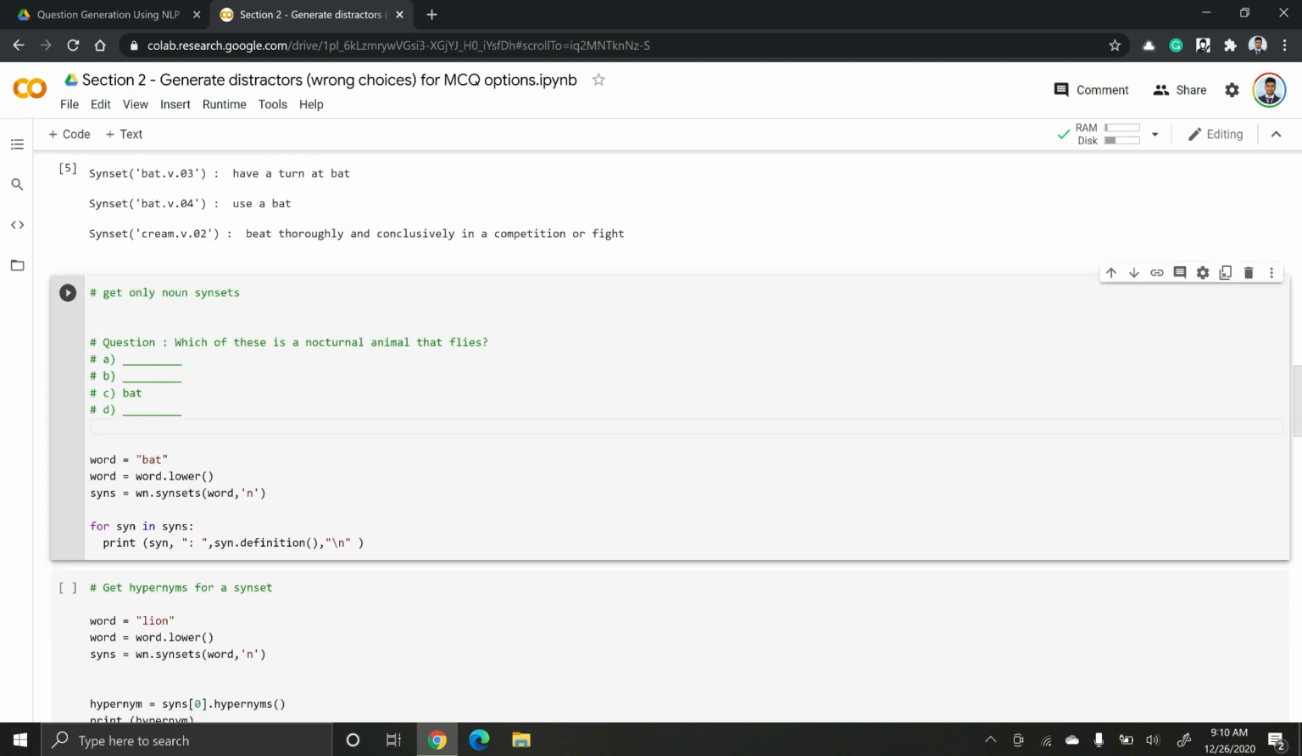Now moving on to the next section, let's say you encounter this multiple choice question: which of these is a nocturnal animal that flies? And you want to extract distractors for bat. The first thing is, at least we know that bat is a noun here. So we can extract only the noun senses, unlike previously where we also had verb senses. Here we can extract only noun senses of the word bat.